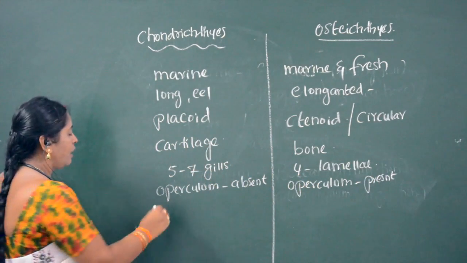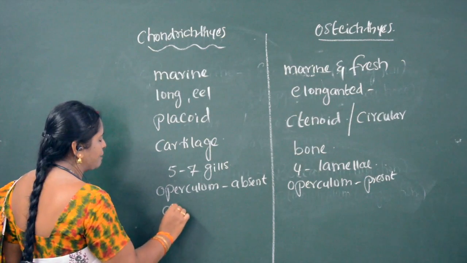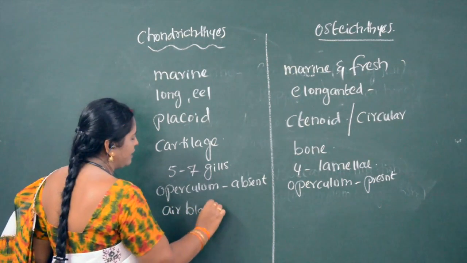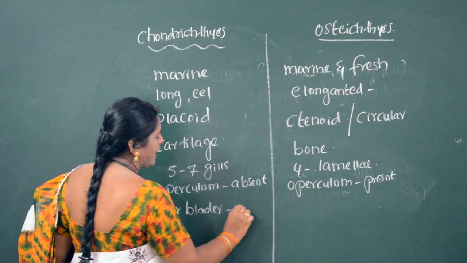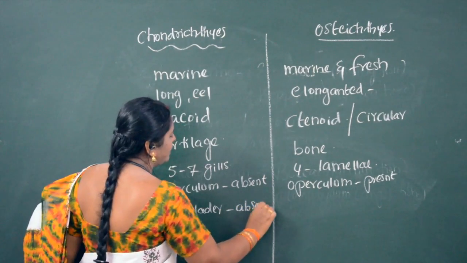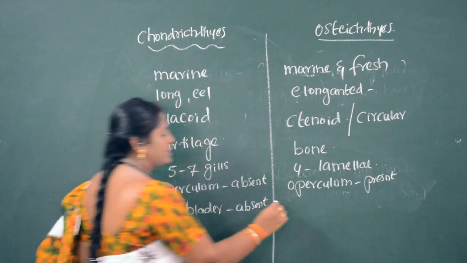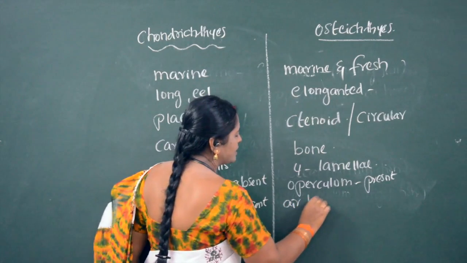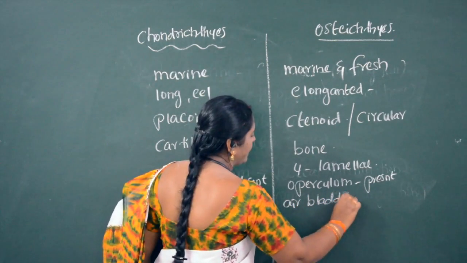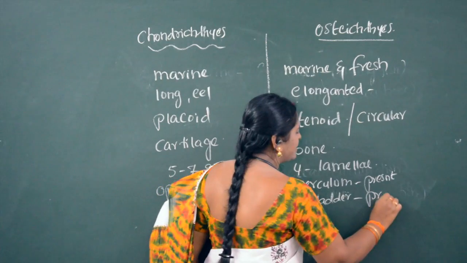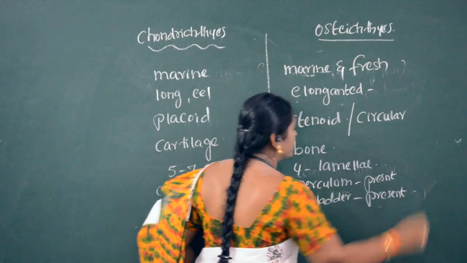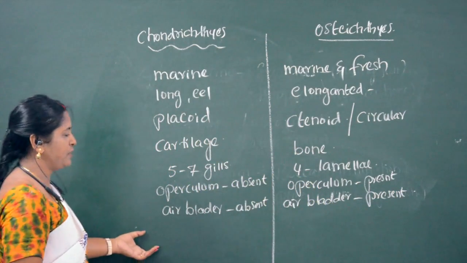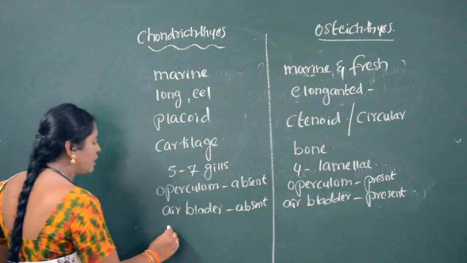Air bladder is absent in cartilaginous fishes, whereas air bladder is present in bony fishes.